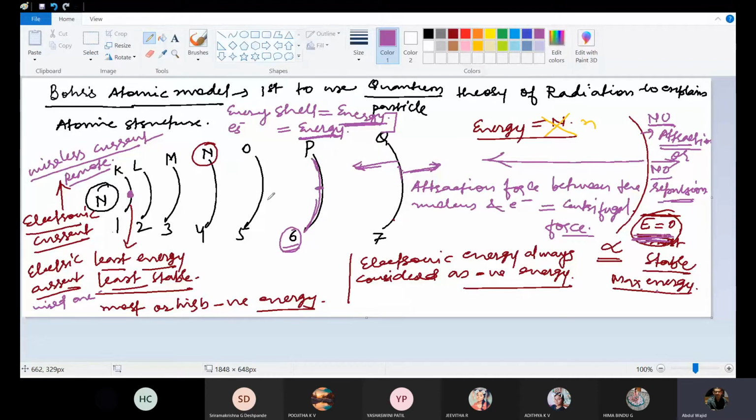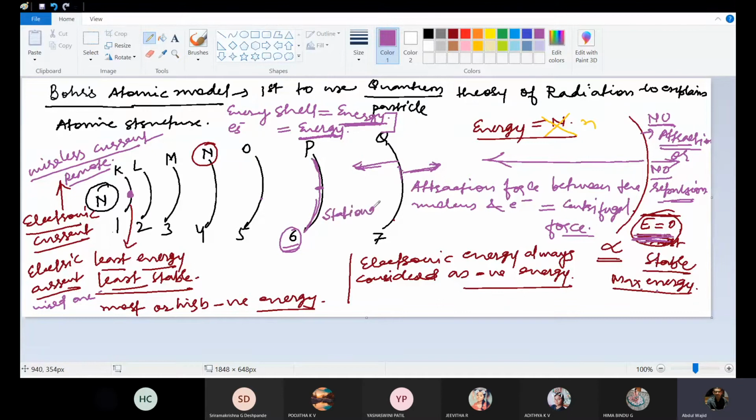It will neither move towards the nucleus, that is the lower shells, nor move away from the nucleus, that is the higher shells. So the electron will remain in the same orbit, and if there is no change in energy, that is called a stationary orbit.